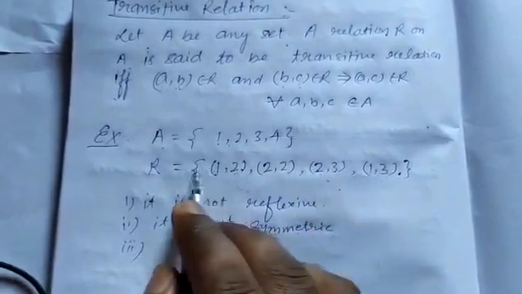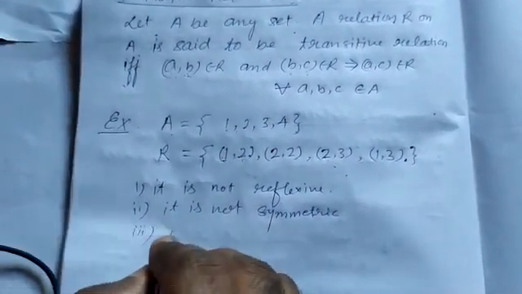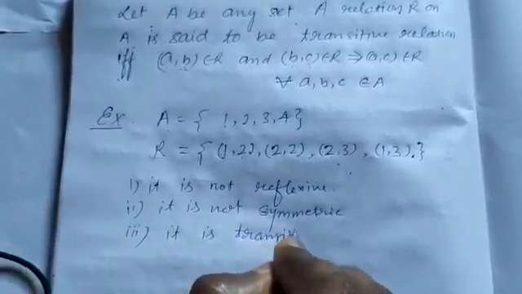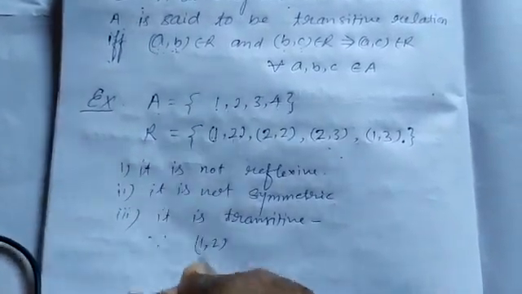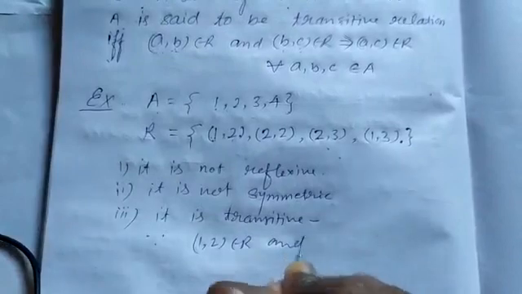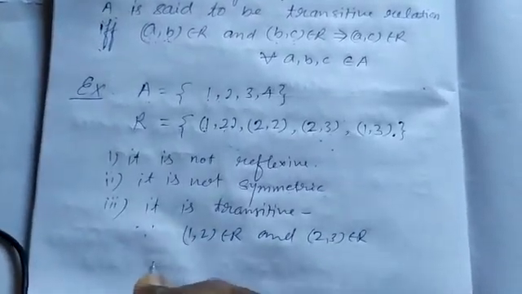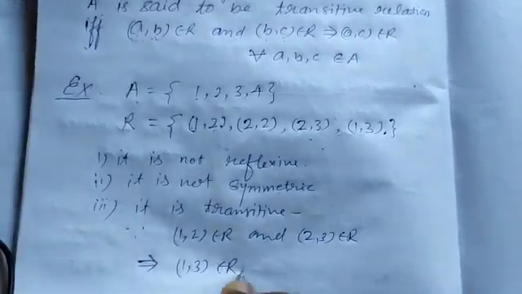It means it is transitive relation, since (1,2) belongs in R and (2,3) belongs in R, this implies (1,3) also belongs in R.